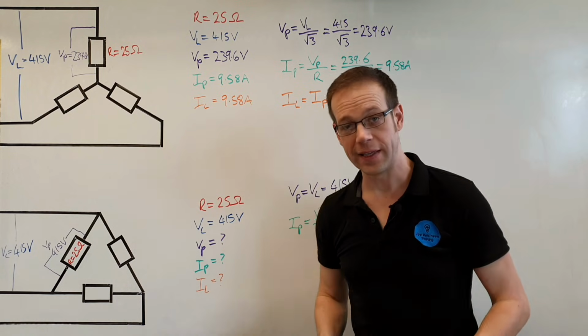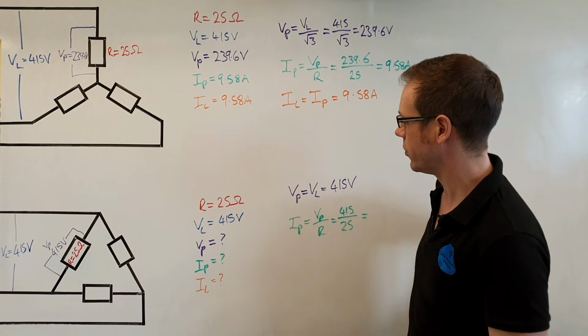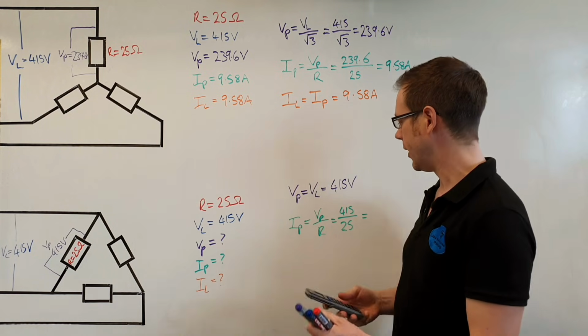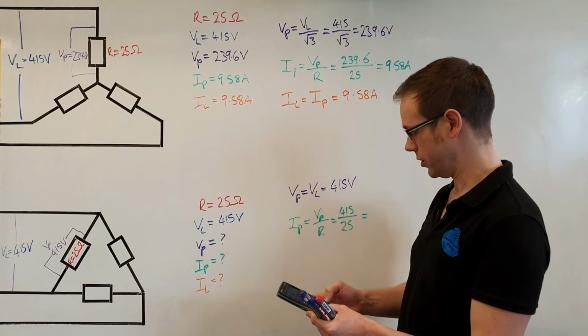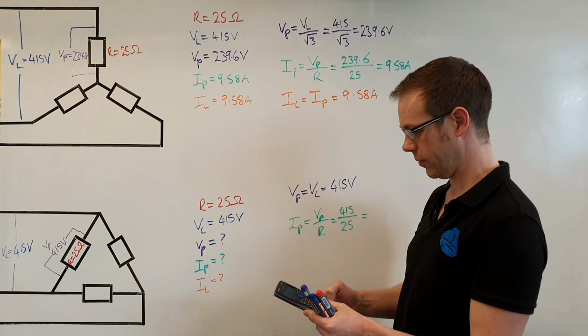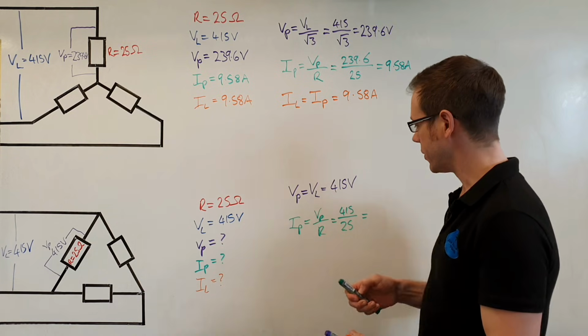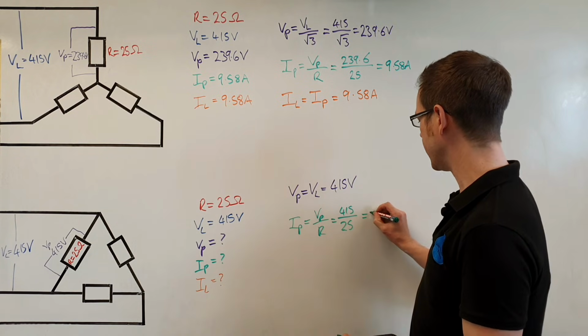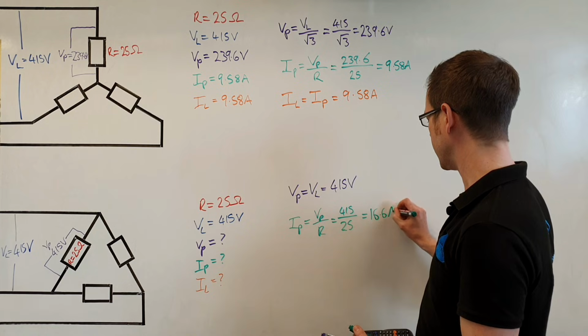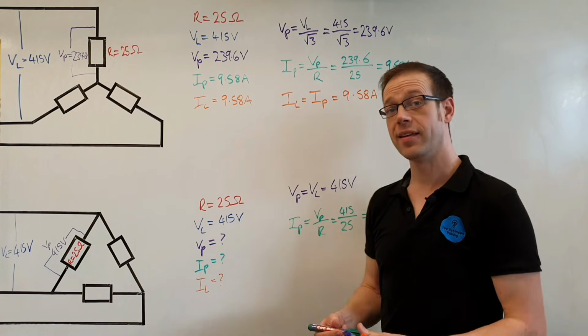And 415 divided by 25, I should be able to figure that out in my head. I think it's 16.6. We'll just quickly verify that. 415 divided by 25 is 16.6. Happy days. So we've got there 16.6 amperes. So that is the phase current.